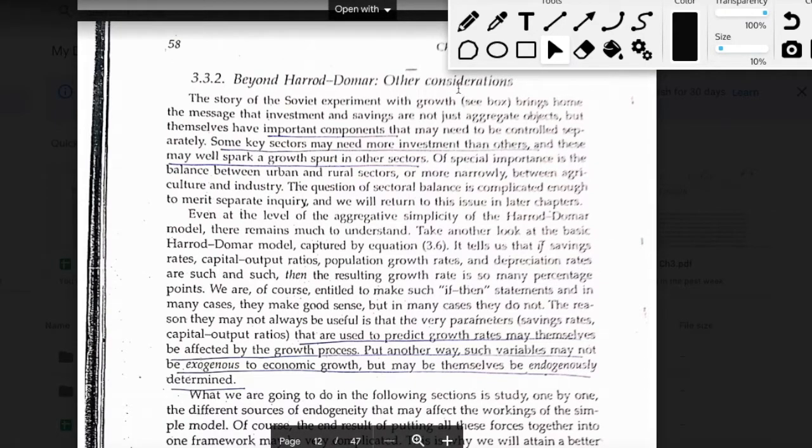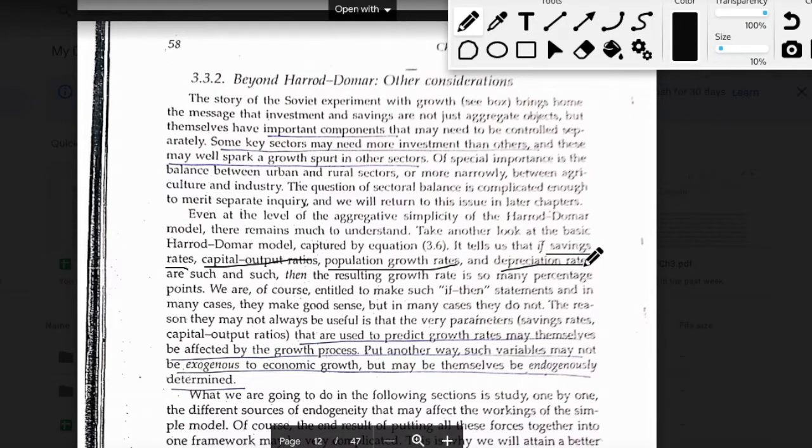This section 3.3.2 talks about the possible loopholes that we have in the Harrod model. As I just said, the Harrod model gives you an equation, a relationship between the growth rate of income or income per capita and the important parameters. The four important parameters that we have identified in the Harrod equations are the savings rate, capital output ratio, population growth rate, and depreciation rate.